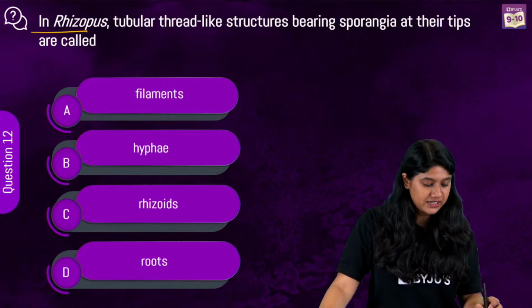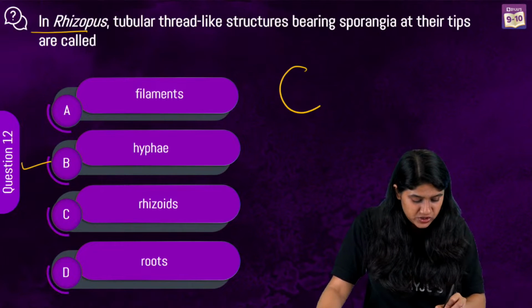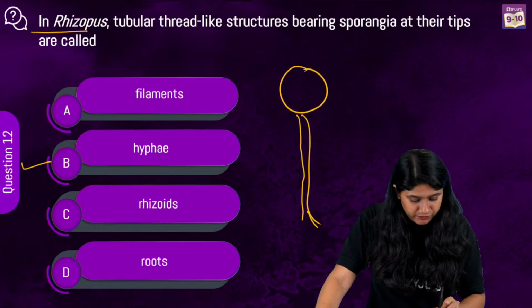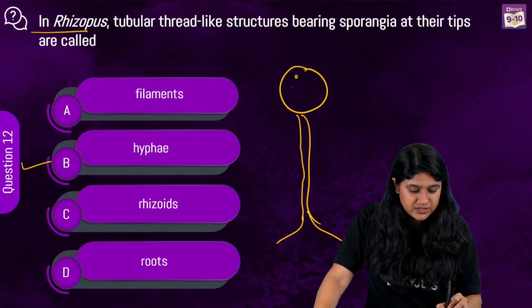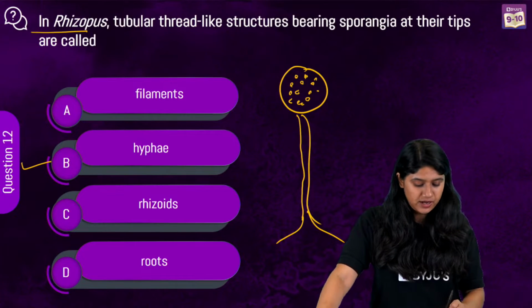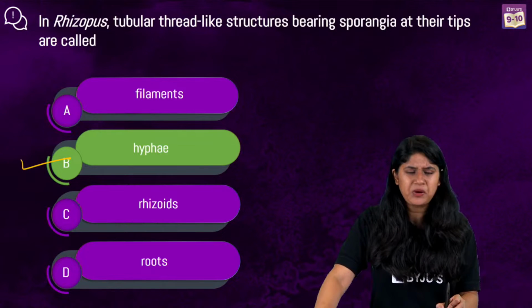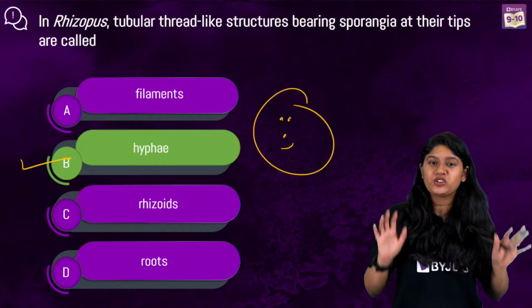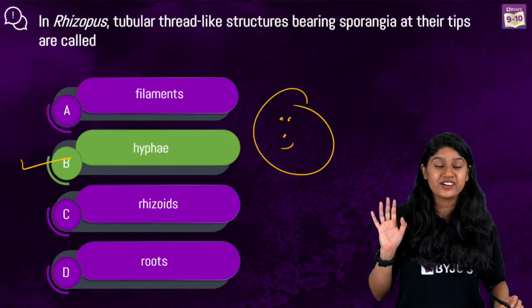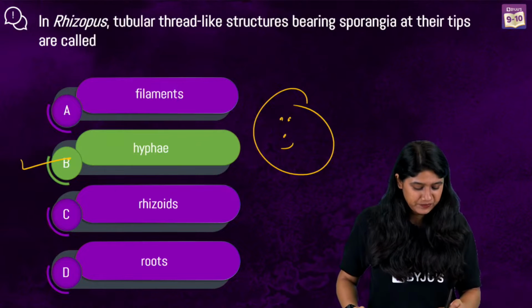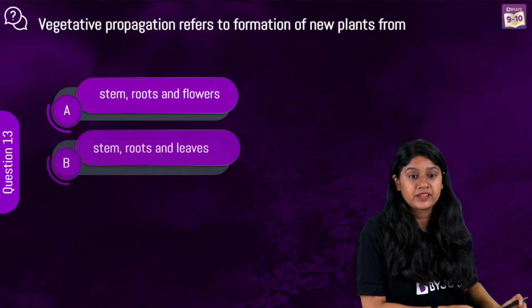Very good. Hyphae is the correct answer, right? So we know the sporangia is there, and it is connected to the hypha. Inside the sporangia, we have the spores. The correct answer is hyphae. Very easy questions. I'm very proud of you. Your teacher is very proud because you all are answering really very well. Okay, let's quickly move to the next question.